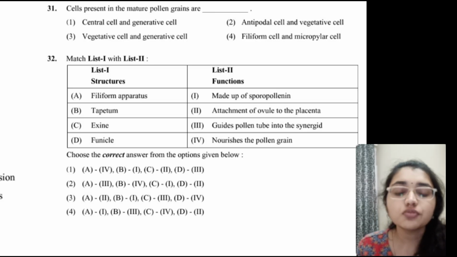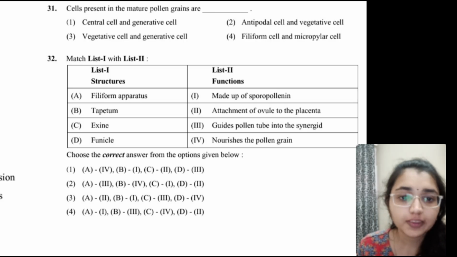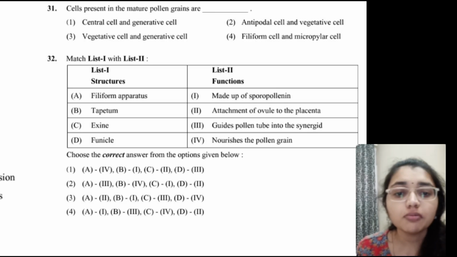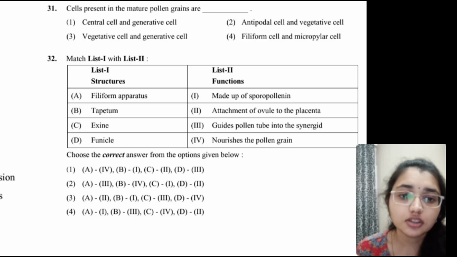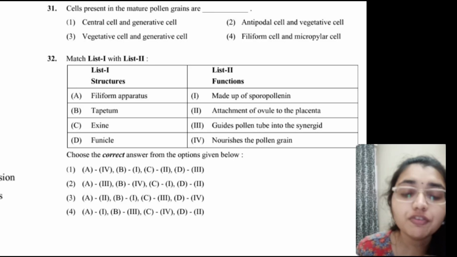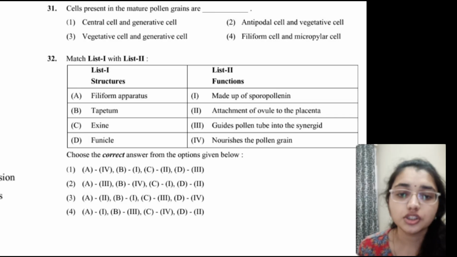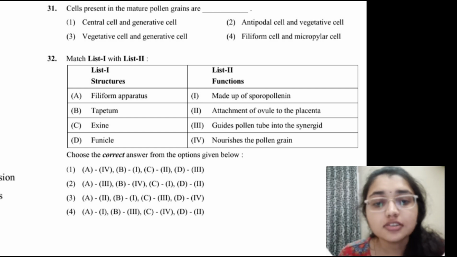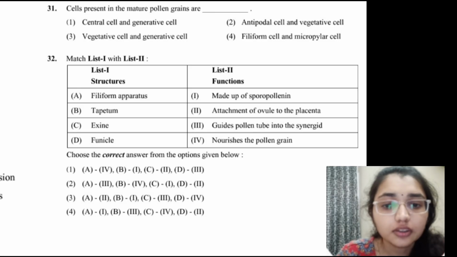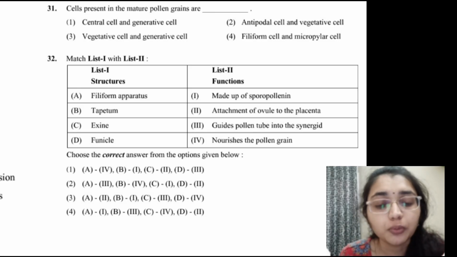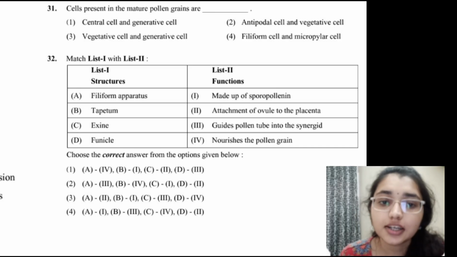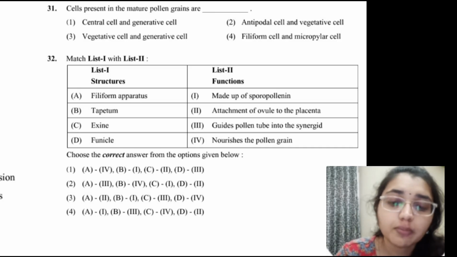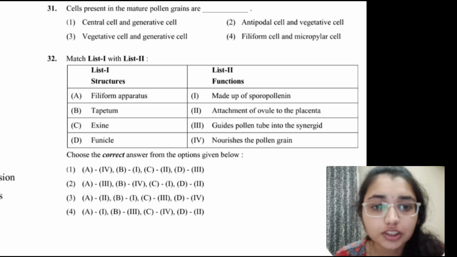The next question is to match List 1 with List 2. We have 2 lists here. The filiform apparatus guides the pollen tube in the synergid. So we have to see the option that pairs the filiform apparatus with guiding the pollen tube in the synergid. Here option A is pairing with 3. Tapetum nourishes the pollen grains, exine is made up of sporopollenin, and funicle attaches the ovules to the placenta. So the second option is the correct one.